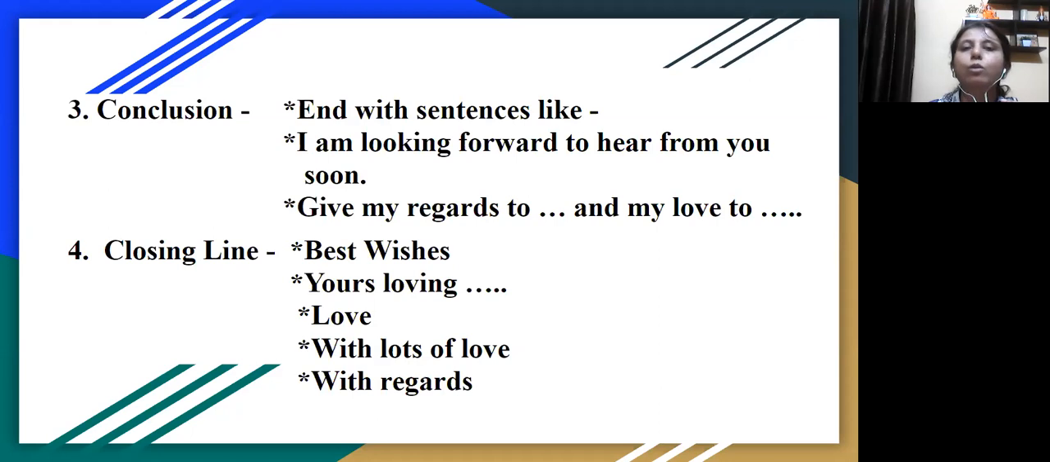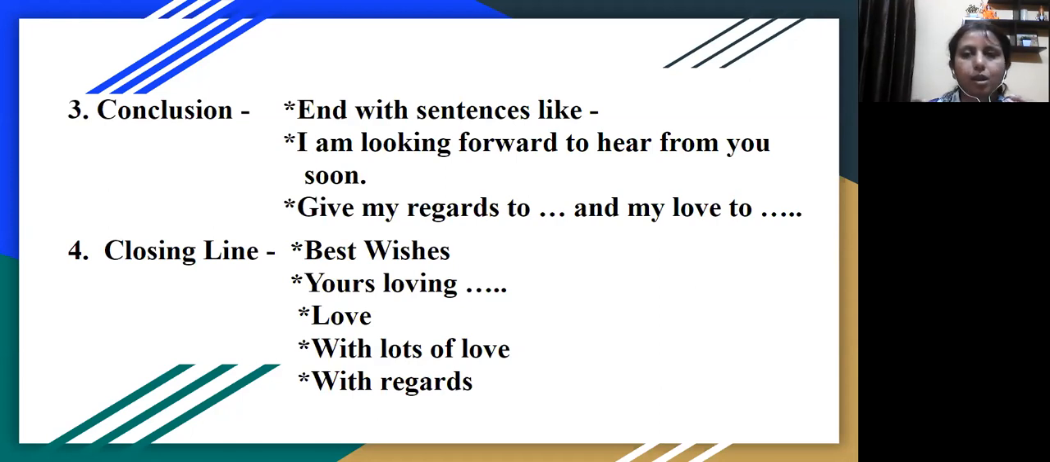And when you're closing the letter, right before your signature or your name, you will have to use a certain closing line. A few examples are given here, like yours loving, best wishes. You can use the relationship here, like yours loving brother, yours loving son or daughter, whatever. Or you can simply write love and then your name, with lots of love. And if it's someone who is elder and respectful, you can use with regards. So in this way, you come to the closing of the letter.